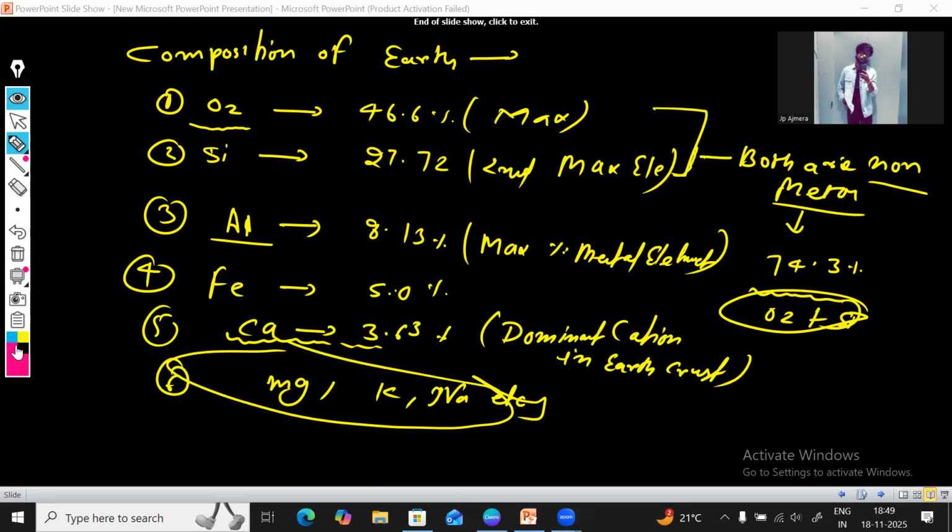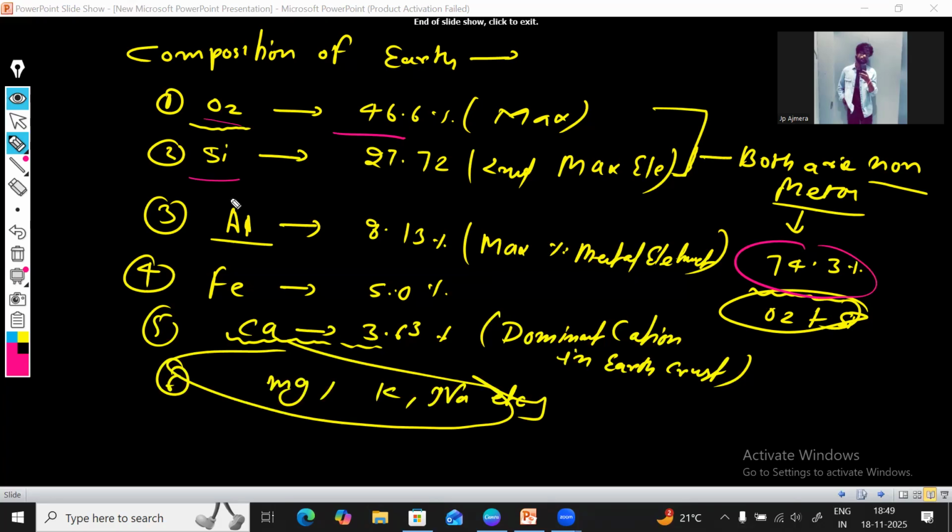Cool. Let's revise these things. What are these? The first one is what we are explaining here: the composition of earth crust. What kind of elements and what kind of percentage of each element we have in the earth crust. The first is oxygen, the maximum, 46.6%. That is the maximum element in the earth crust, which is a non-metal. The second is silicon, the silica, at 27.72%. That is the second non-metal element in the earth crust. If we combine both, they make up 74.3% of the earth crust, both two only.